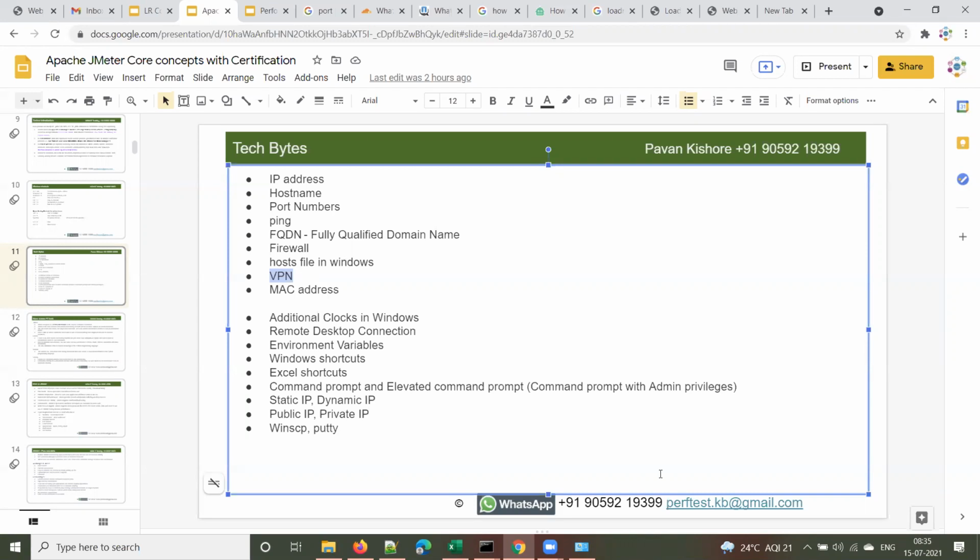Once all our scripting and test executions are completed, I'll explain that in the last week. MAC address is also not required at this moment.